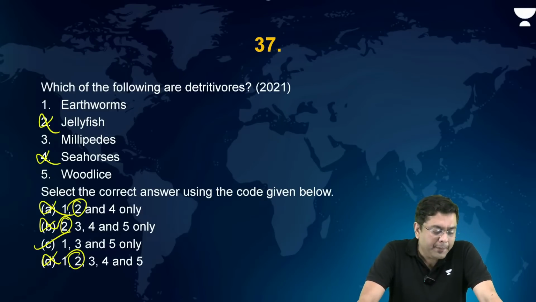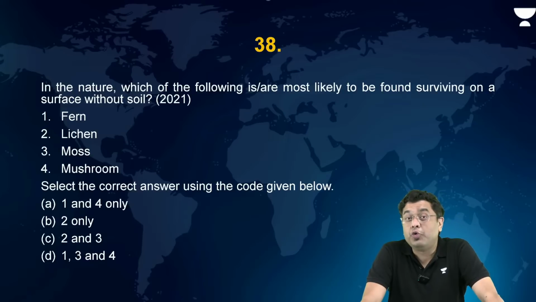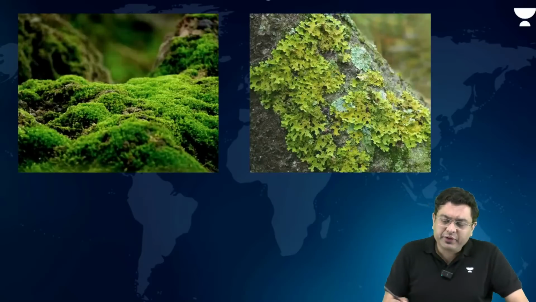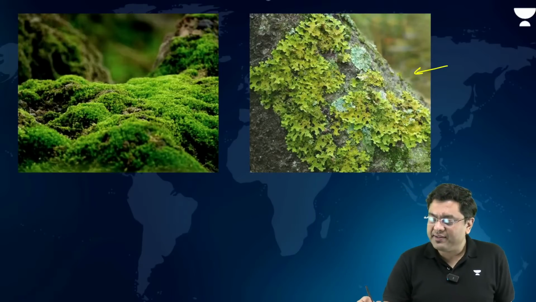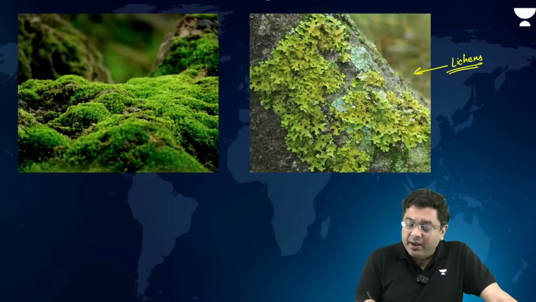Now, after that, in nature, which of the following is or are more likely to be found surviving on a surface without soil? Fern, lichen, moss, or mushroom? Now here, ferns require some amount of soil. This is what you have as lichens. Okay? This is what we have as lichens. Lichens basically form a symbiotic relationship, as we have discussed, between the algae and fungi.